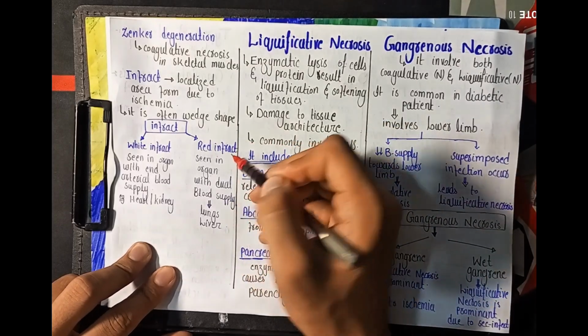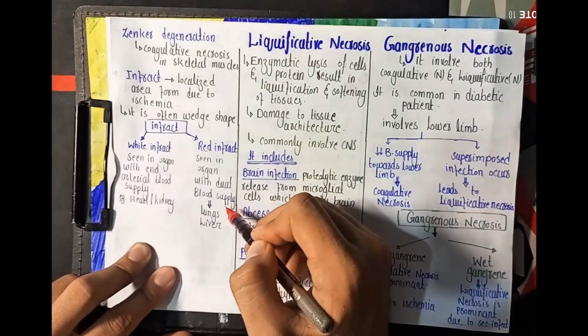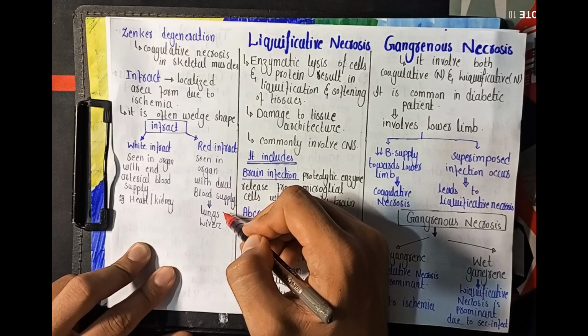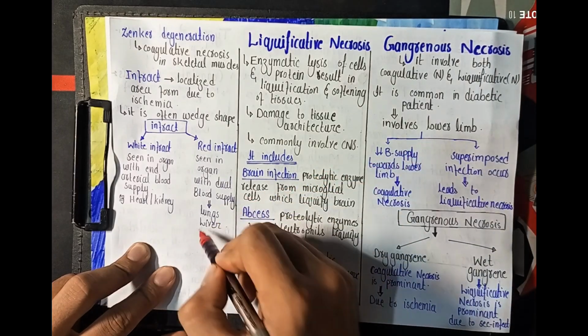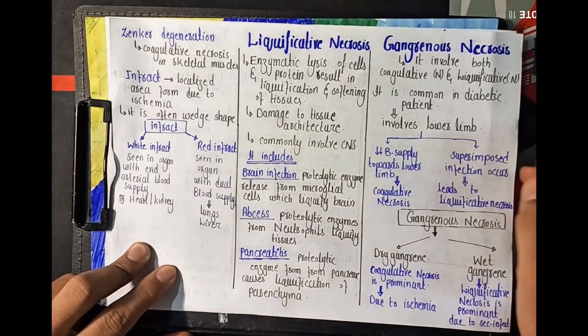इस तरह हमारे साथ जो red infarct है is seen in the organs with dual blood supply, those organs with a high content of loose connective tissues. The examples include the lungs or the liver.